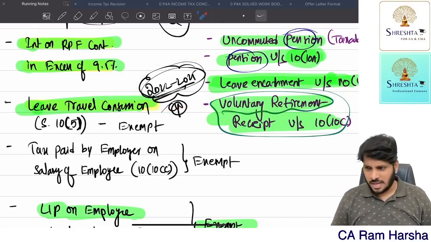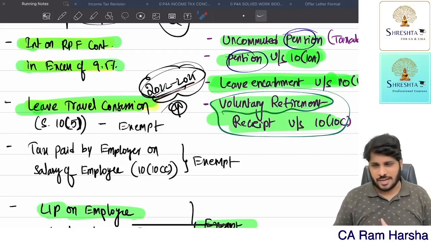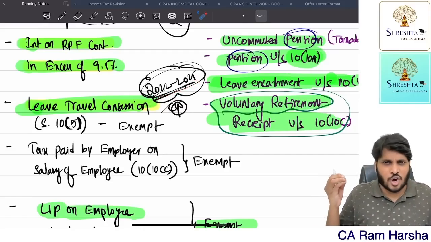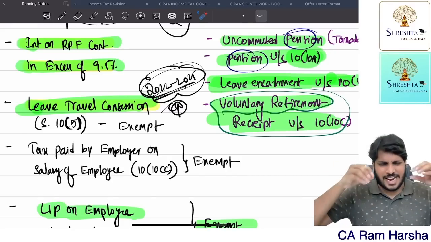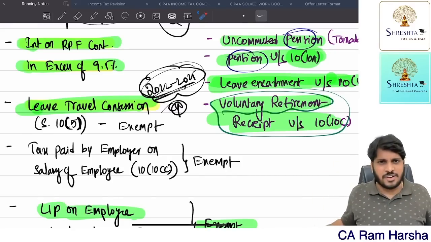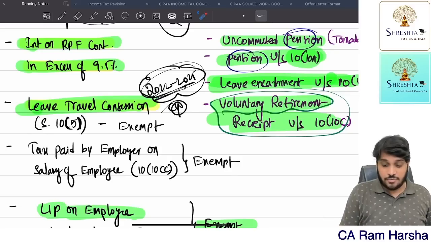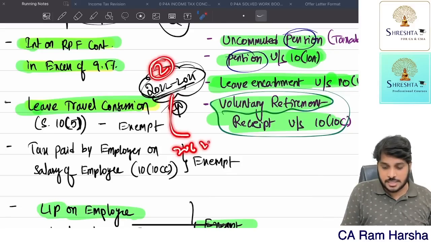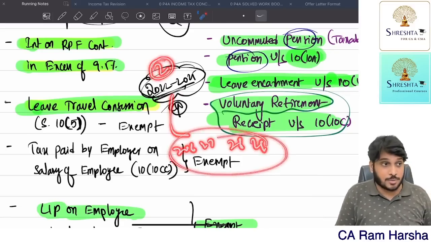Sir, suppose there is one block, 22, 23, 24, 25. In these 4 years I did not go to any place at all. No leave travel benefit taken. Now what to do? Can I carry forward 2 into the next block, 26, 27, 28, 29? In this next block, can I carry forward 2?